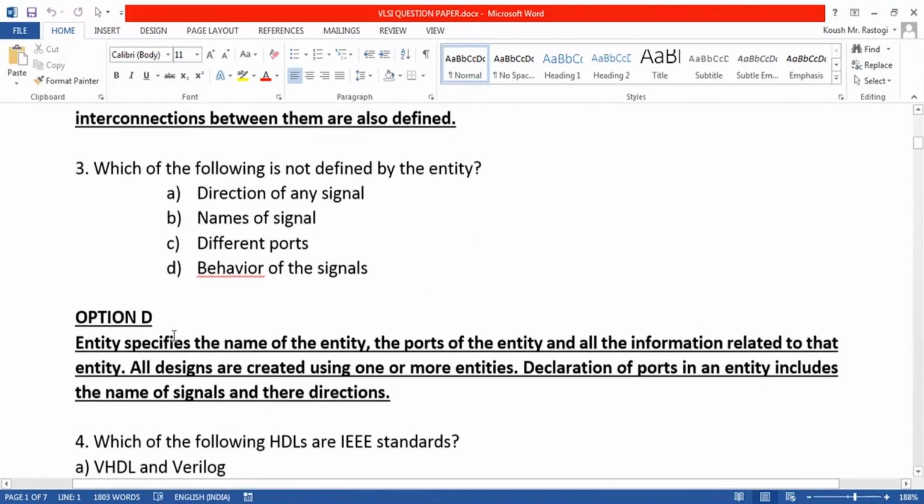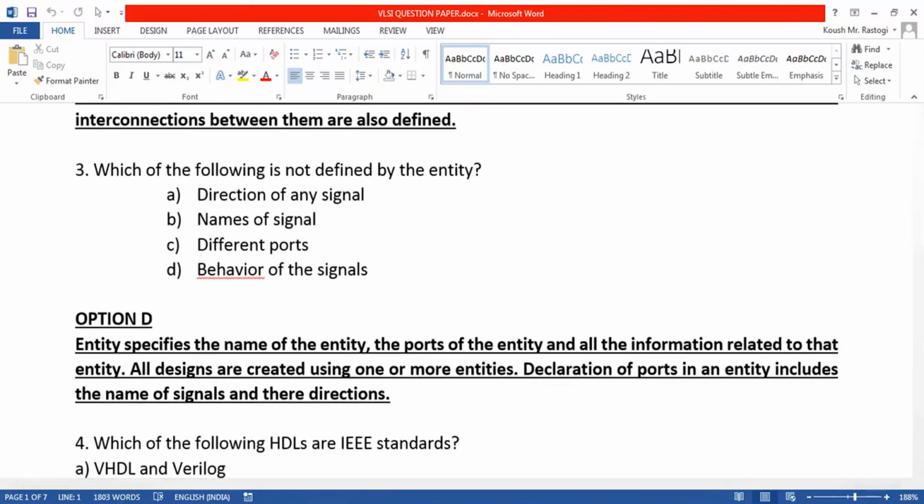Then in the third question, which of the following is not defined by the entity? The entity does not describe the behavior. The behavior is described by the architecture body. An entity specifies direction, name, and the different ports.